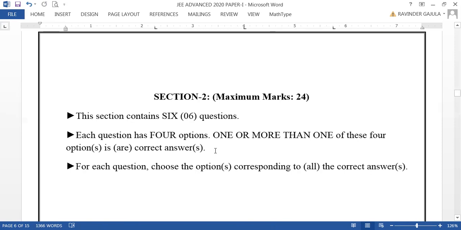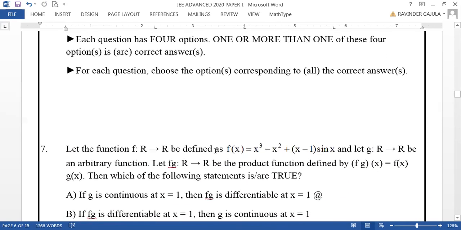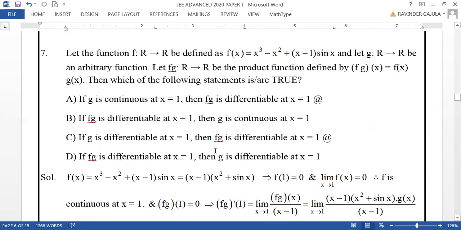Now dear friends, let us see this first question of section 2 given as question number 7. And here the 7th question is, let the function f: R → R be defined as f of x equal to x cube minus x square plus (x minus 1) sin x, and g: R → R be given as an arbitrary function.